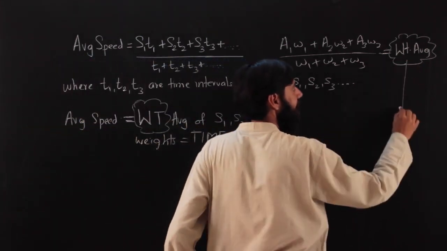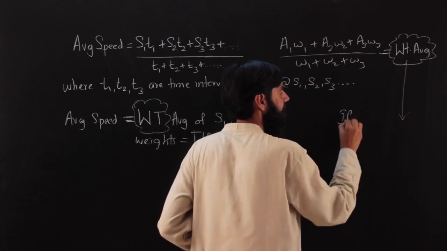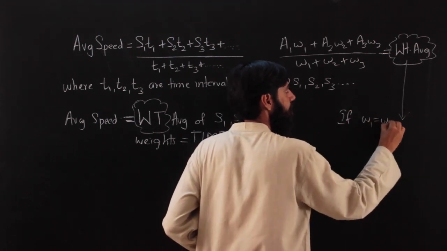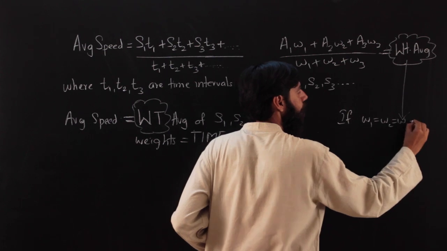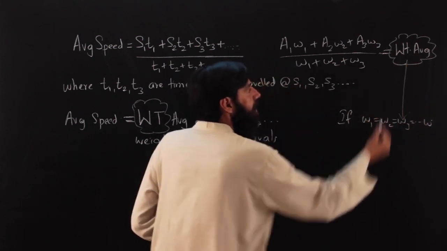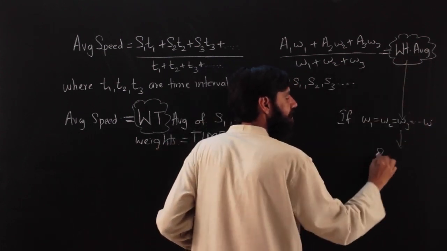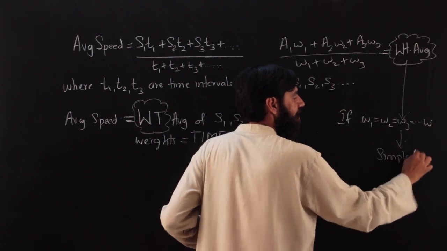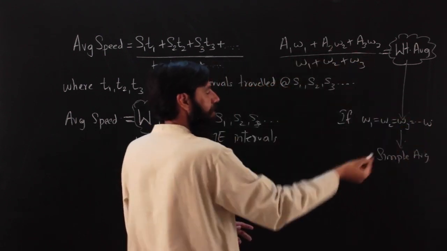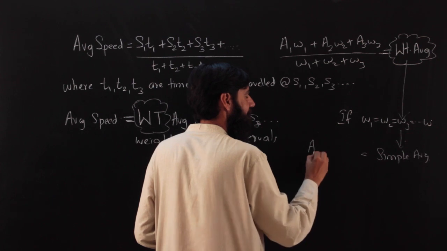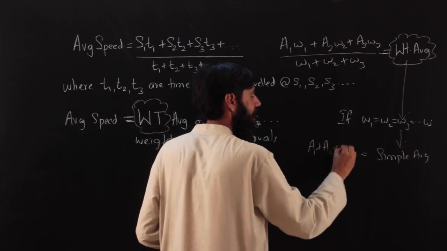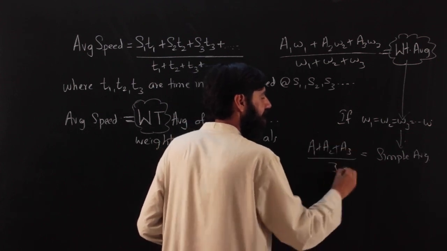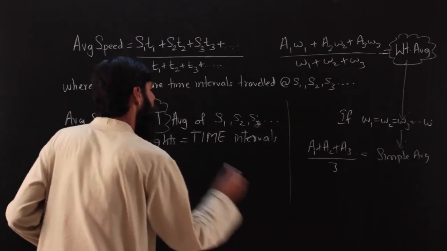And we know that if the weights W1, W2, W3 and so on, all of them are equal, then the weighted average simply becomes your simple average. It is just going to be A1 plus A2 plus A3 divided by 3 and so on. So that is also true here.